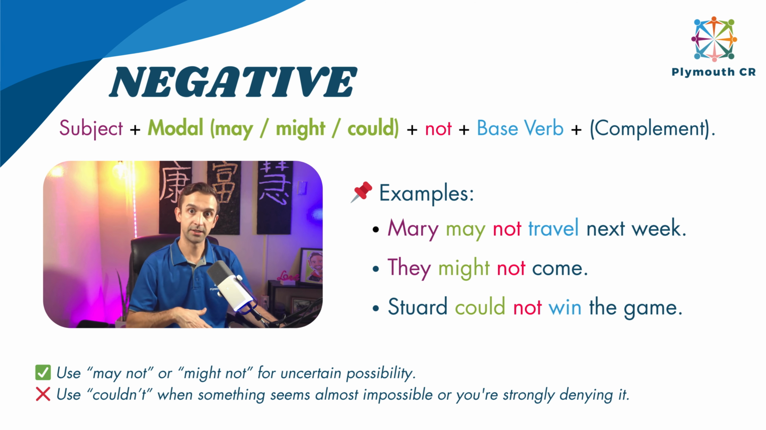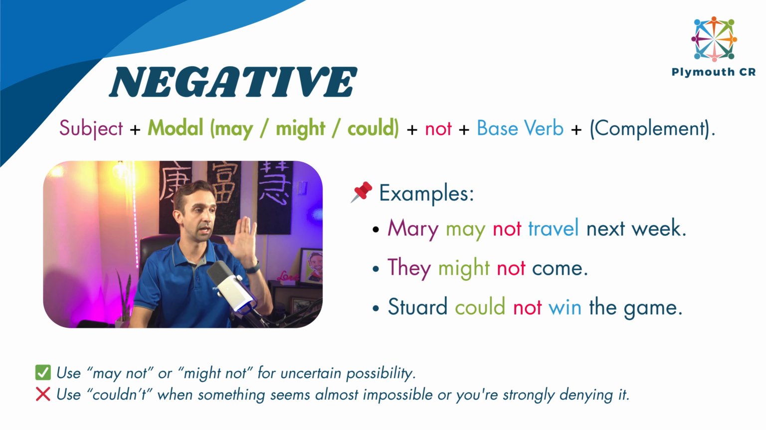Now, for the negative structure. So the negative structure is very simple. The only thing that we have to do is to add a not to the modal verb, okay? So the same, we have the subject, we have any of the three modals, may, might, and could, plus the not, and then the verb in the base form, and then the complement. Now, the examples. Well, Mary may not travel next week. These are the same examples as the affirmative sentences, but now we're applying the negative one, and then they might not come, and then we have Stuart could not win the game.